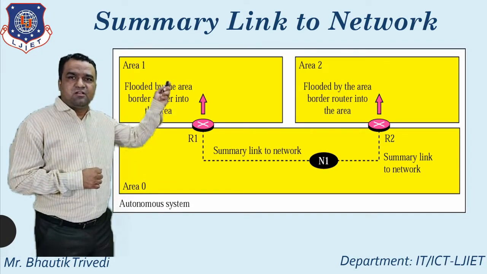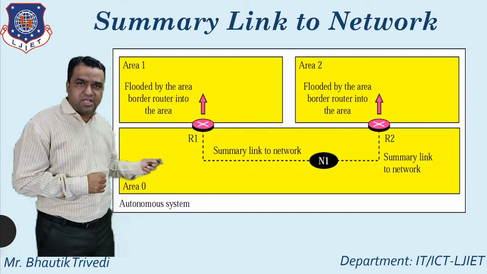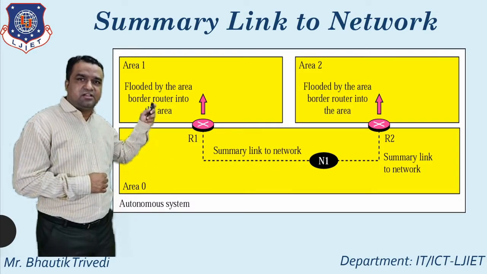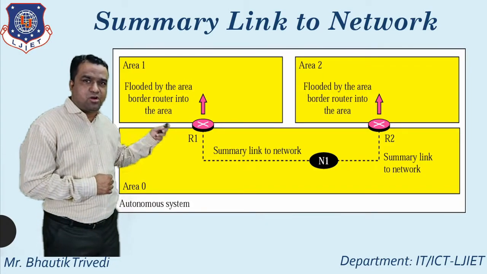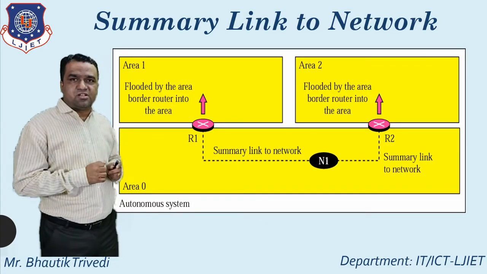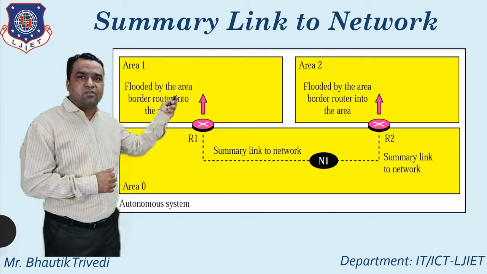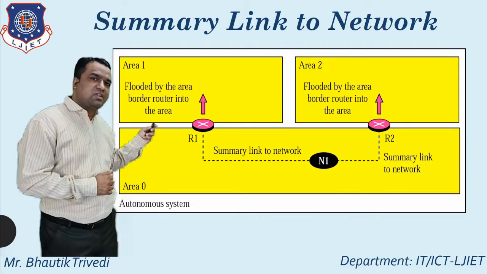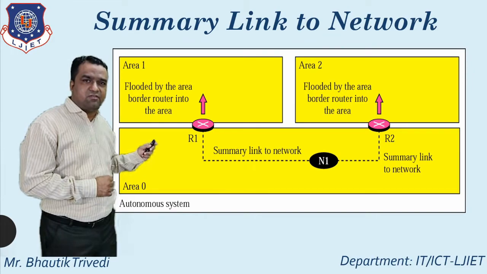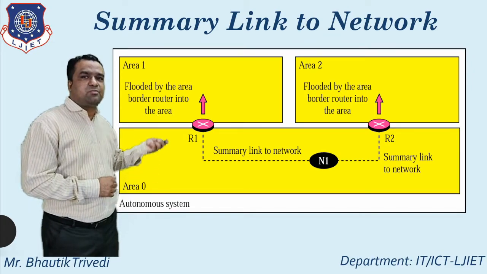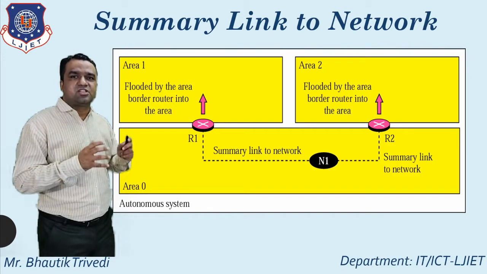Again I repeat, first of all, one autonomous system is divided into the different areas. After that, each and every area is connected with one area border router. So what is the main functionality of the area border router? You can directly transfer the information from one area to another area. In a particular area, you put one network that is known as N1. So whatever the connection between R1 and N1 and R2 and N1, that can be treated as summary link to network.